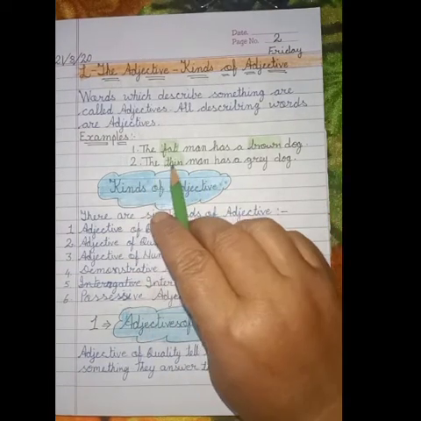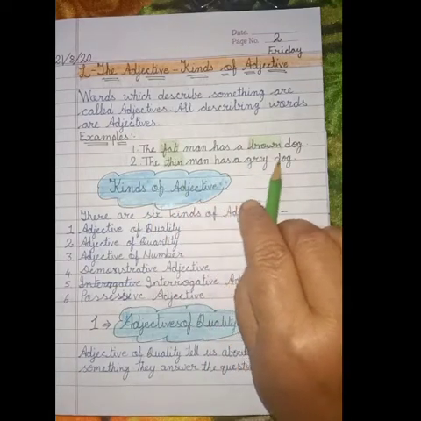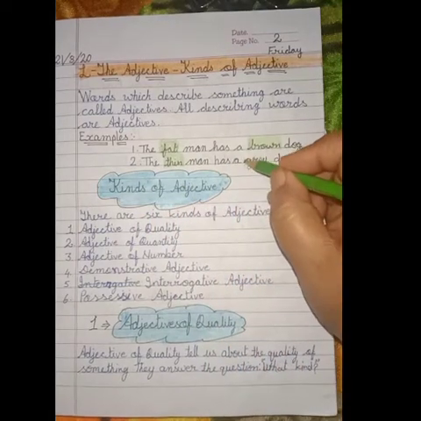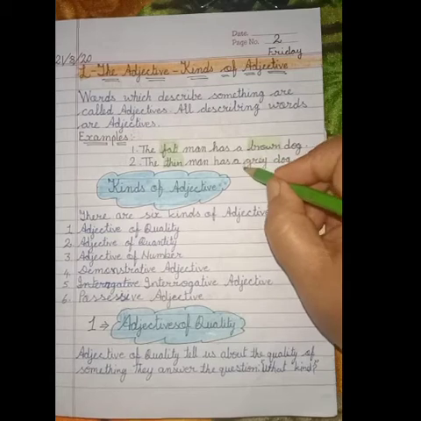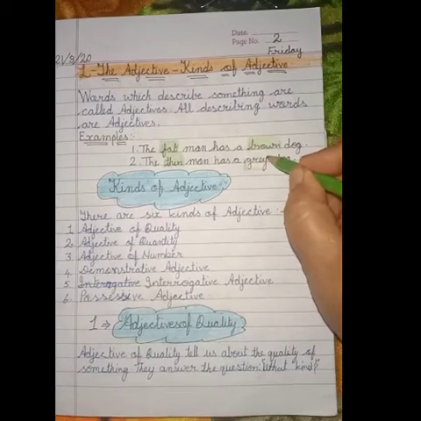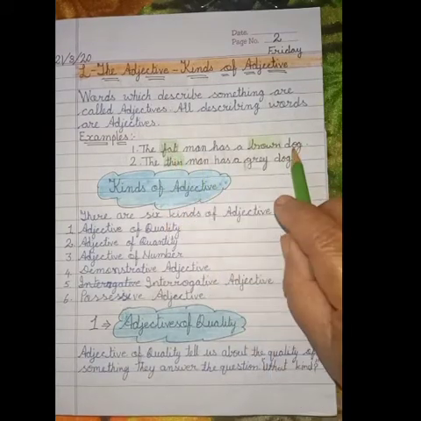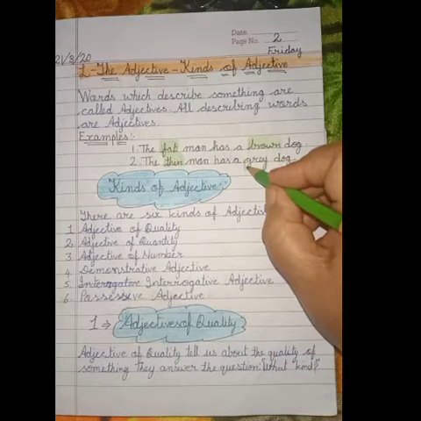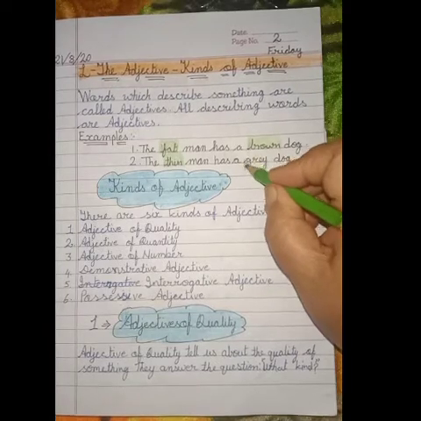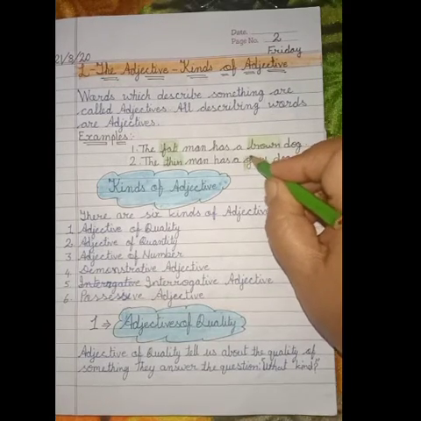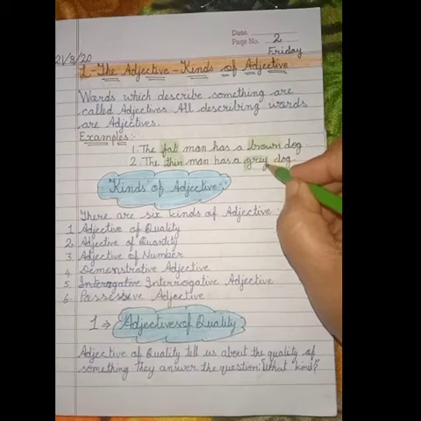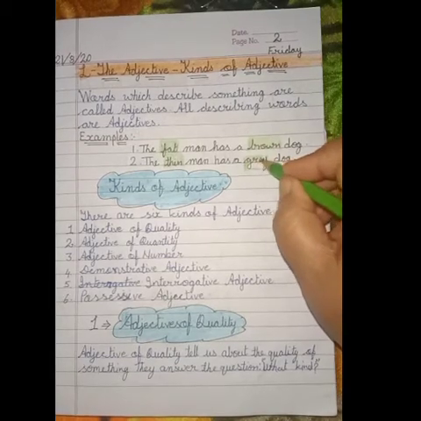In the second example, the thin man has a grey dog. Here the color of the dog is grey and the man is thin. In the first sentence, the man was fat and the dog was brown. Fat and brown are the describing words, meaning adjectives.